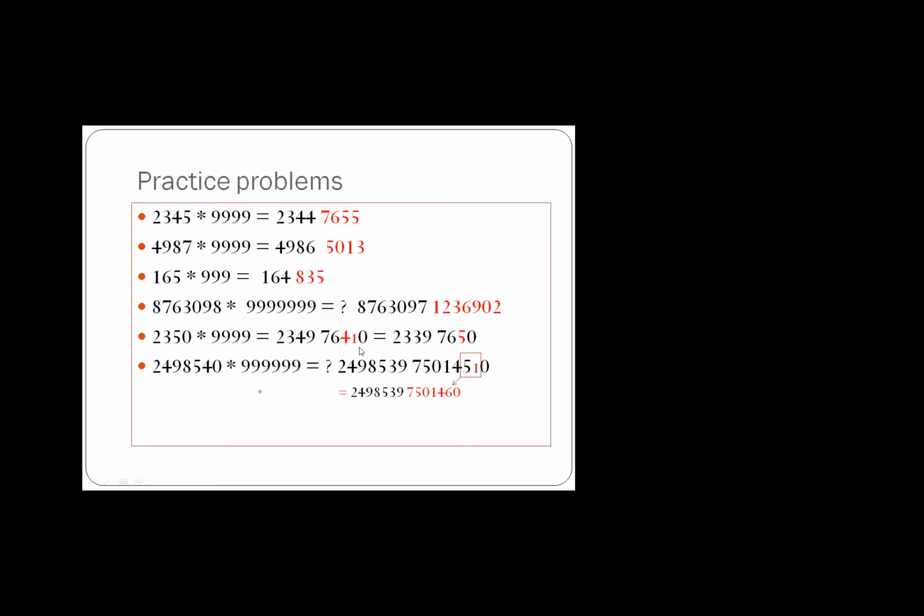10 means a carry is generated. The 0 tells 1, hey brother, it is Corona time, don't sit with me. The 1 says okay, don't worry, I will go with 4. I will go with 4, and 4 and 1 are joined together. So my answer will be 2 3. Yeah, sorry, I have made a mistake. It will be 2 3 4 9. Okay, let me do the correction.